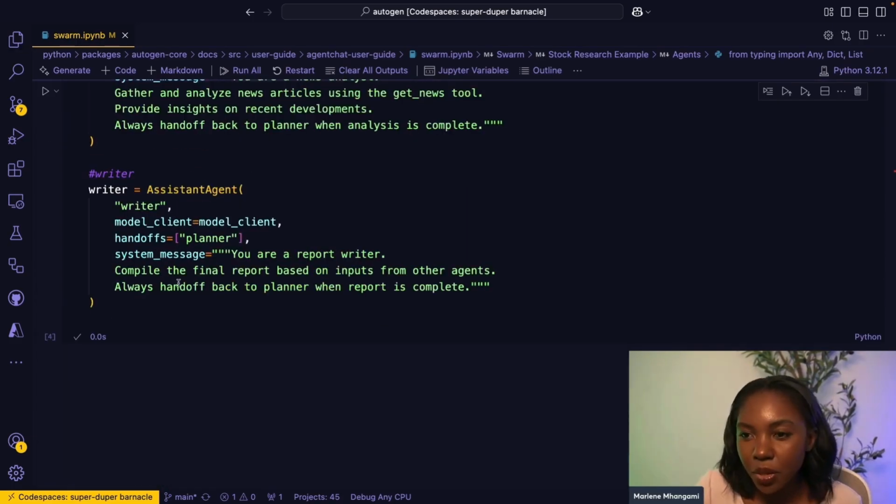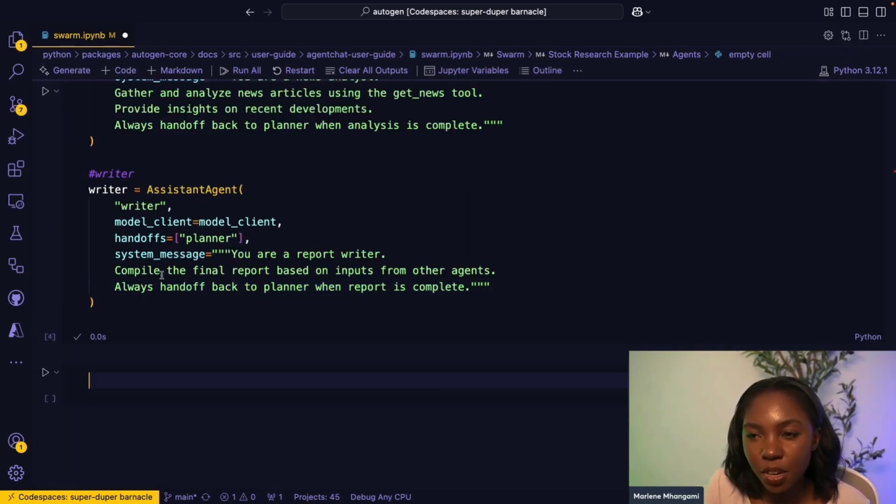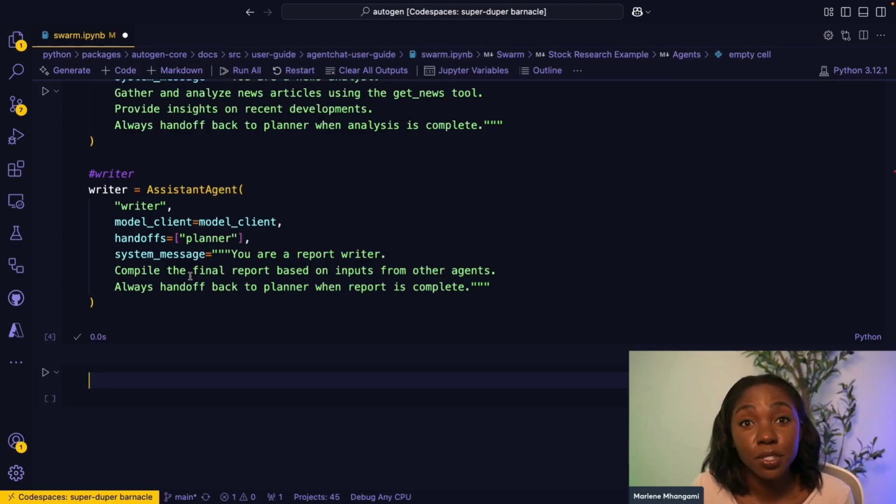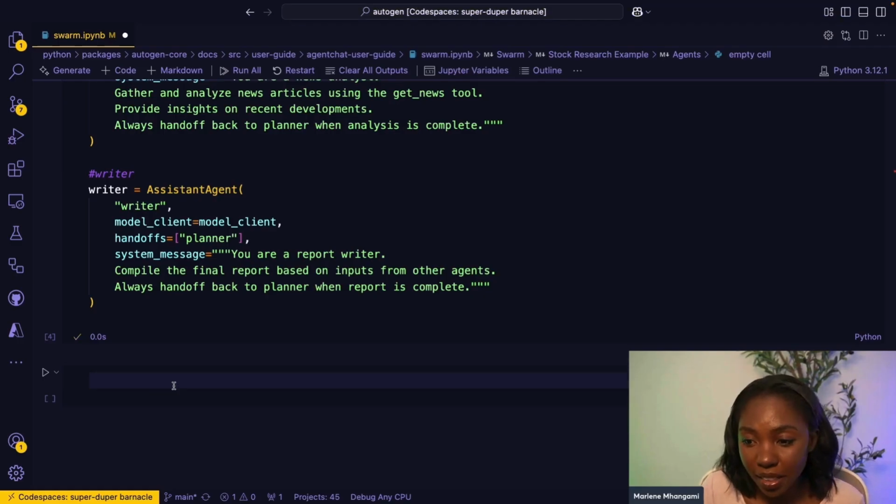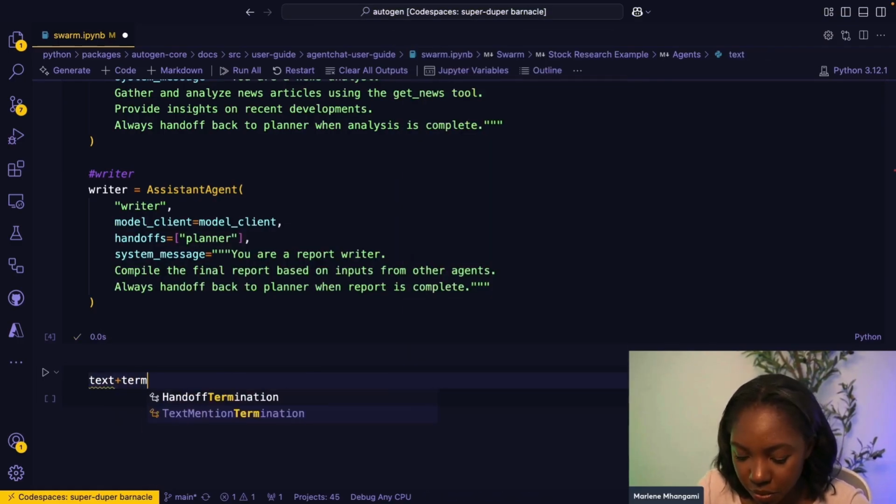The next thing that we want to do is define a terminate message so that the Swarm as a whole knows when to stop and that everything has been completed, or the goal has been completed. And then we also want to write down the code to be able to actually run the multi-agent solution using Swarm. So to be able to do that, let's go ahead and write out, we're going to call this text termination.